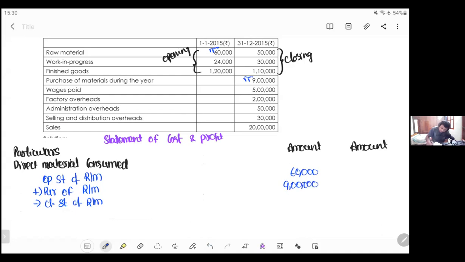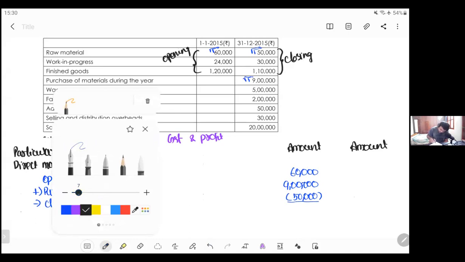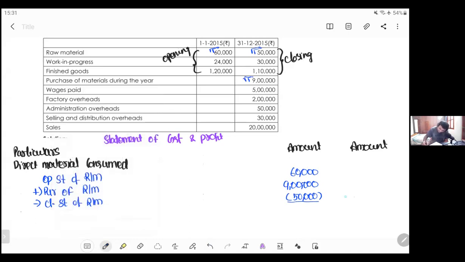Next, closing stock of material, 50,000. So 60,000 plus 9 lakh, 9 lakh 60,000 minus 50,000, 9 lakh 10,000. So we completed direct material related things.